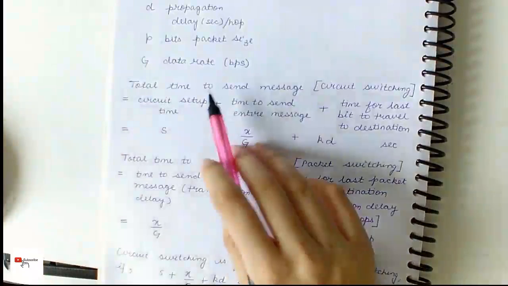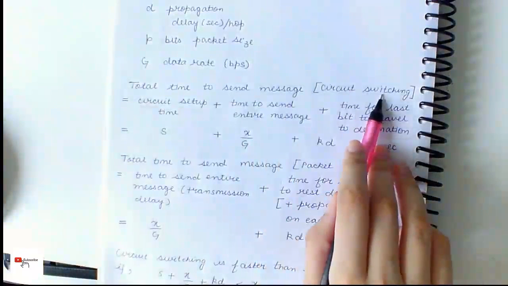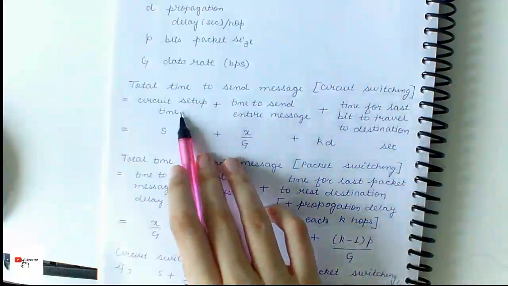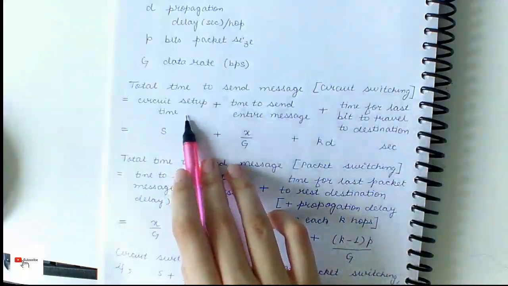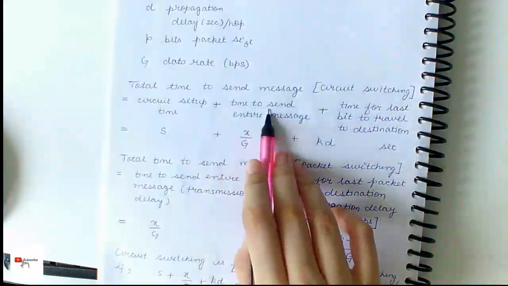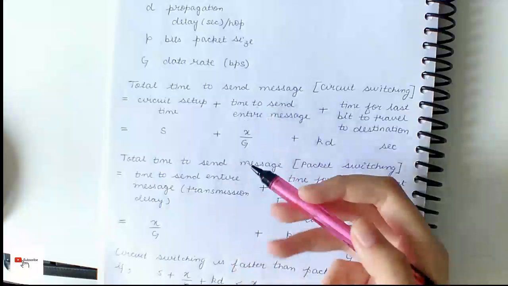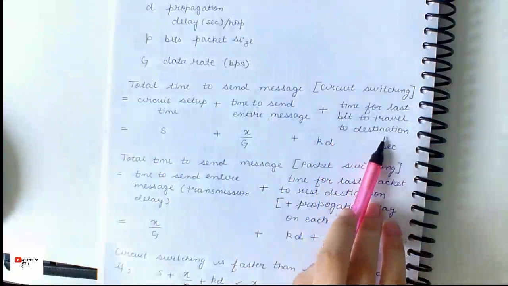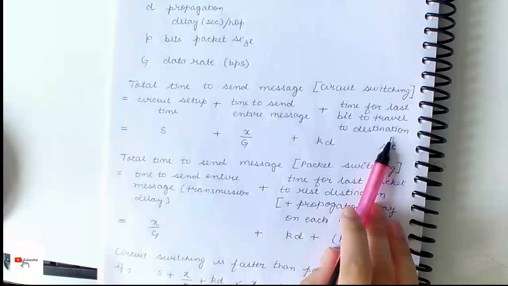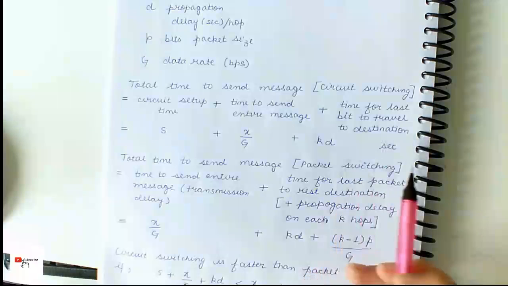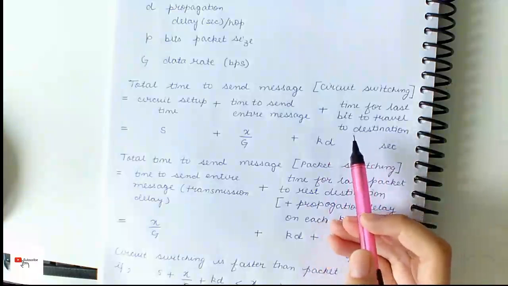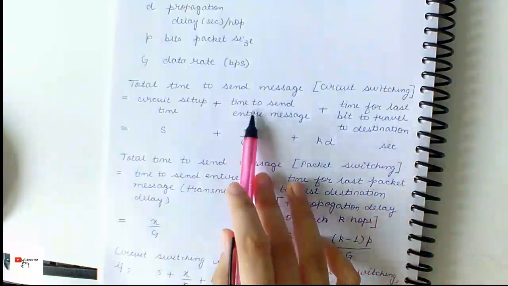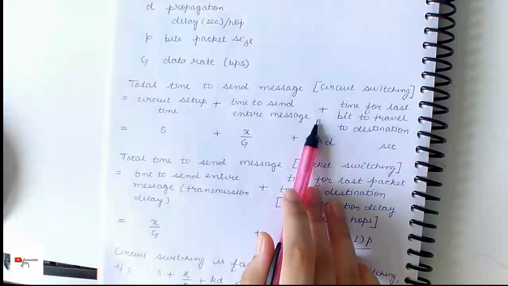So, here we can see that the total time to send the message in circuit switching is given as circuit setup time, time to send the entire message, like put it on the wire, and time for the last bit to travel to destination. This time is measured starting from the instant the last bit is sent. This occurs at the end of sending the entire message.